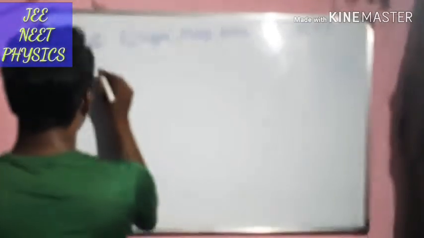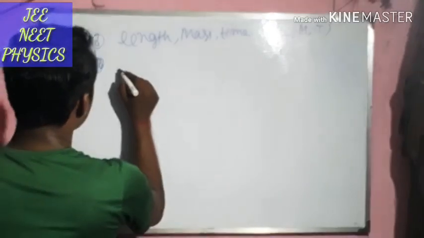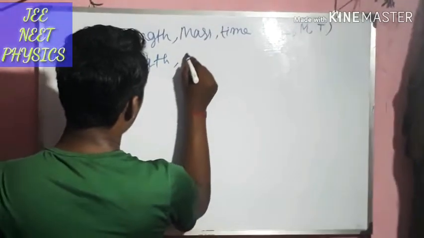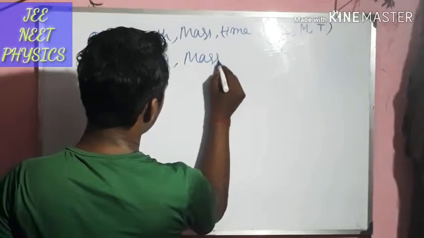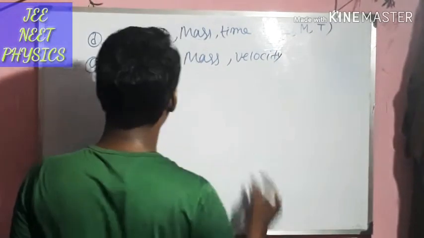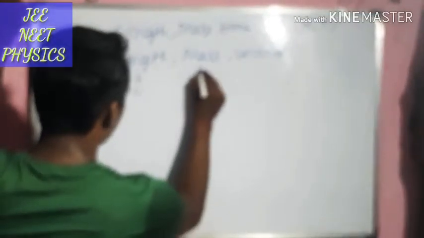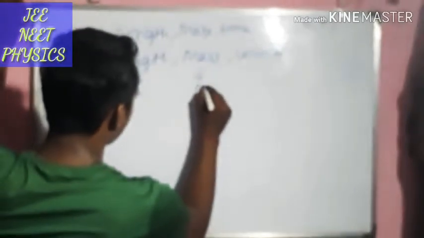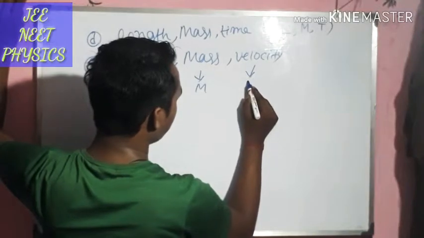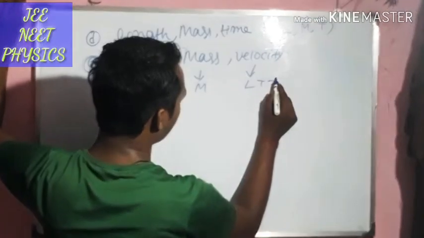Now take option A. Option A is given length, mass and velocity. The dimension of length is L, dimension of mass is M, dimension of velocity is L t to the power minus 1.